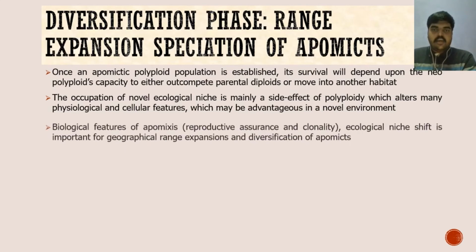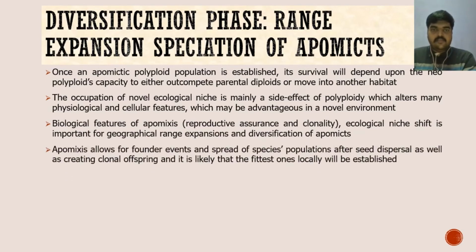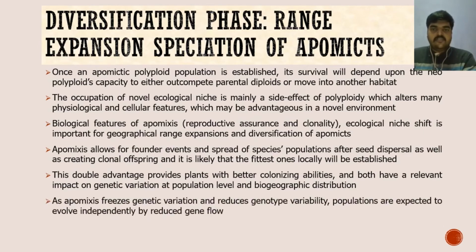On the one hand, apomixis allows for founder events and spread of species populations after seed dispersal. On the other hand, apomixis creates clonal offspring and hence it multiplies. This double advantage provides plants with better colonizing abilities, and both have a relevant impact on genetic variation at the population level. Morphological differentiation is observed within apomictic complexes, whereby facultative apomixis in hybrid species can promote divergent selection and